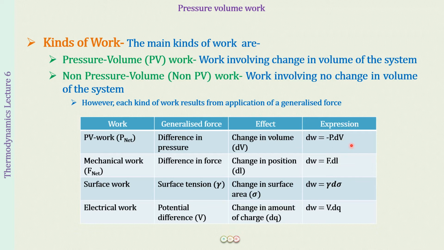expression for work. Then we have mechanical work, where the generalized force is force, and the effect is going to be a change in position. That is the displacement that you've already learned in your junior classes as well, that work is equal to force into displacement, F dl. Then we have surface work, where the generalized force is surface tension, which we will be denoting by gamma, and the change in surface area is its effect, and the product of the two will again give us work.